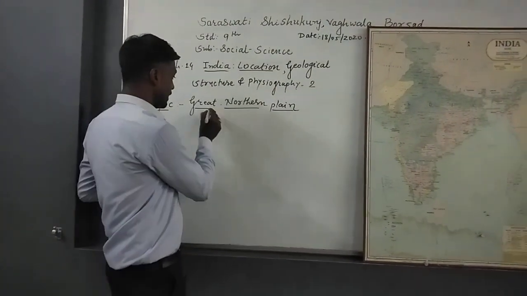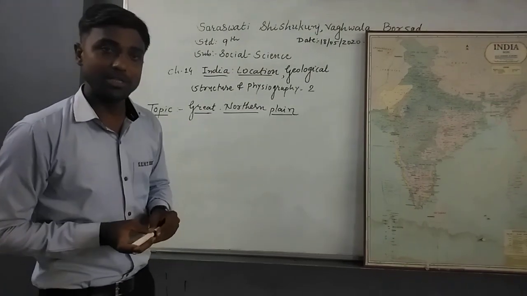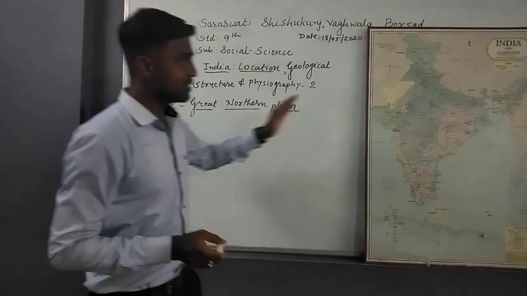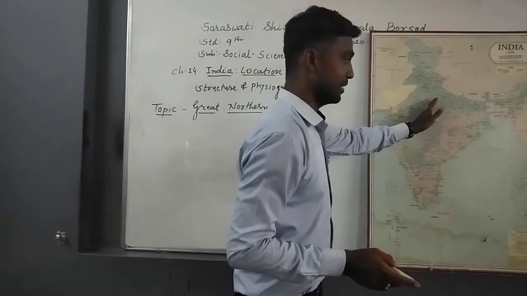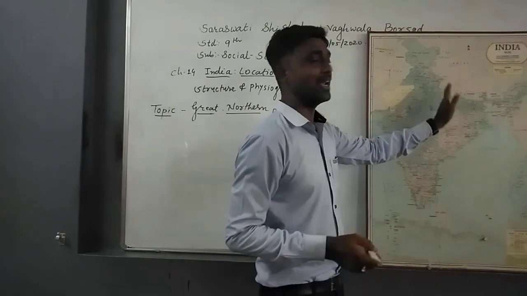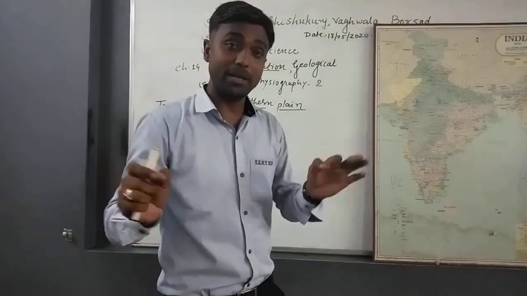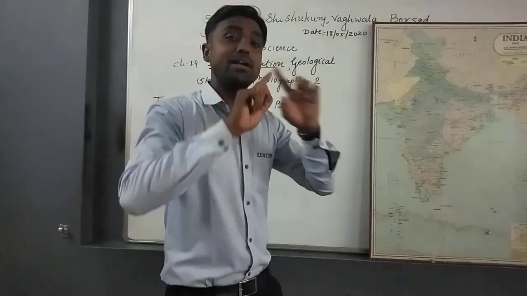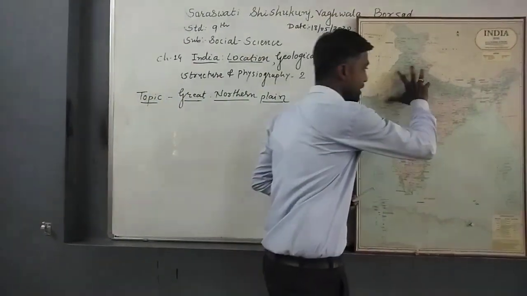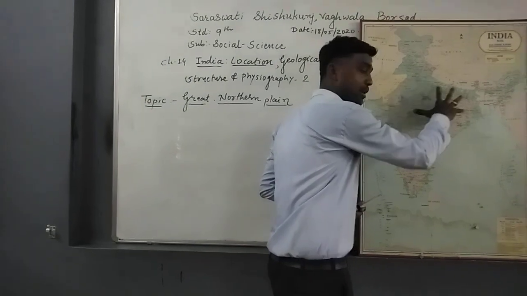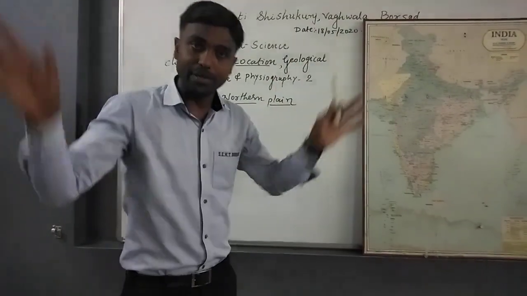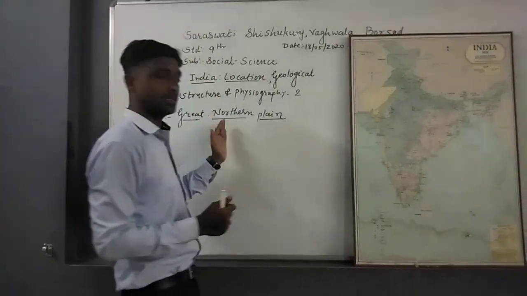So why is it called great? Because you cannot imagine, this northern plain is considered the largest river plain of the world. I told you, the largest river plain of the world, because in the entire world this kind of fertile land area or plain is not found anywhere. That is why it is called the Great Northern Plain.